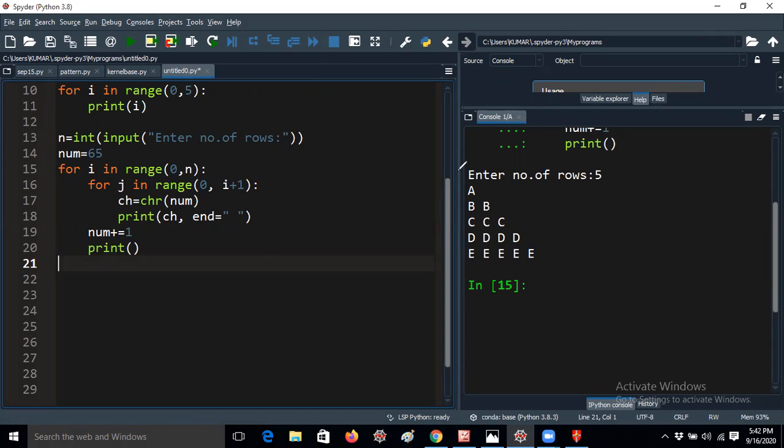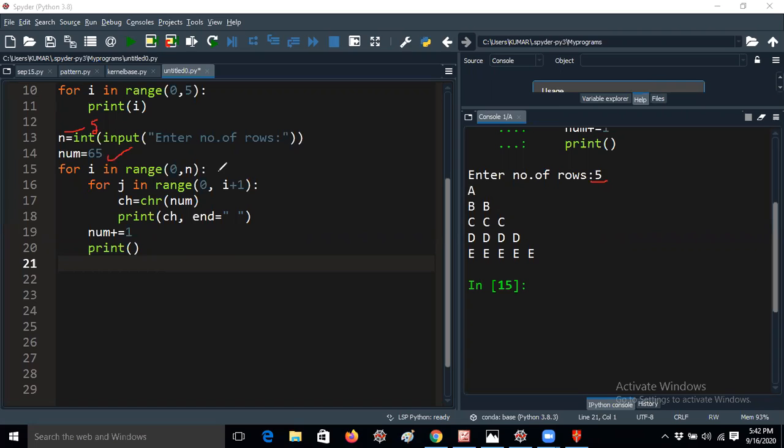It is taking the number of rows. I'm taking 5, so now n is 5. Now it will take number equal to 65. It is the same program that I explained yesterday. I'm taking number equal to 65 because the ASCII value of 65 is capital A.